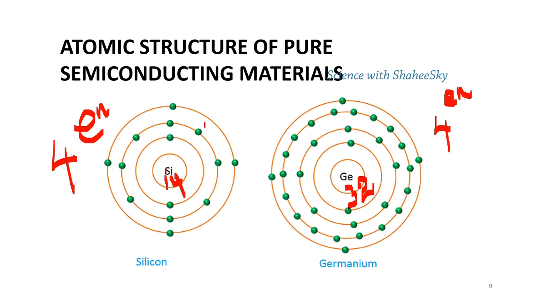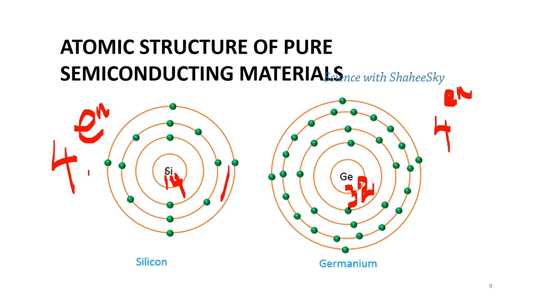To become a stable state of this outermost orbit, they have to fulfill their outermost electrons with number 8. So as they have the 4 electrons, they need to complete with other 4 electrons by the bonding with the neighboring atom.